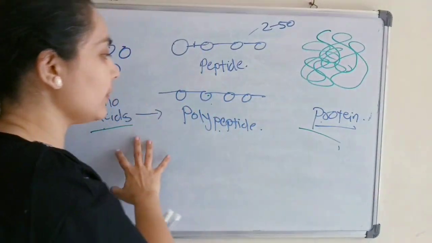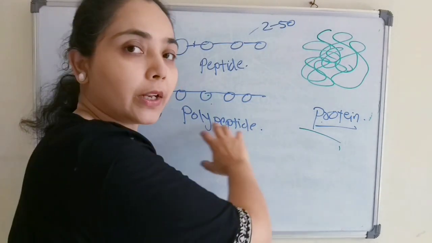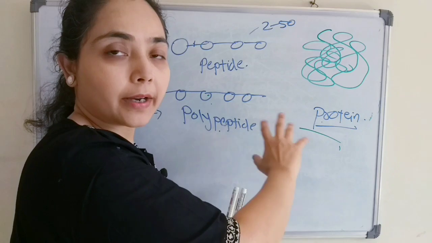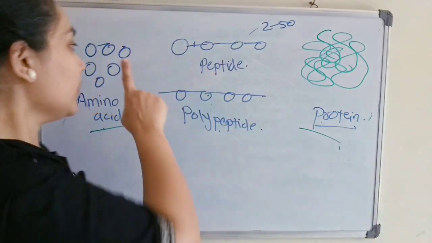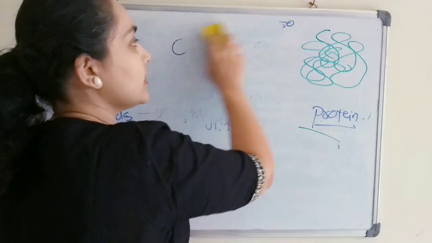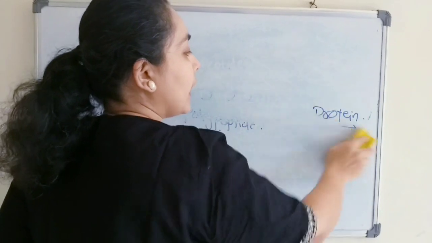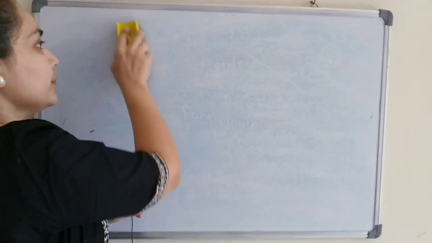So this is the brief idea. In a series of video lectures, we will cover everything about the primary, secondary, tertiary structures, all the forces and everything. Today, we will discuss what the amino acids are. So this is the overall idea of how amino acids combine and form the protein.